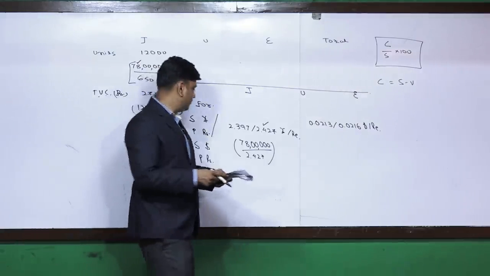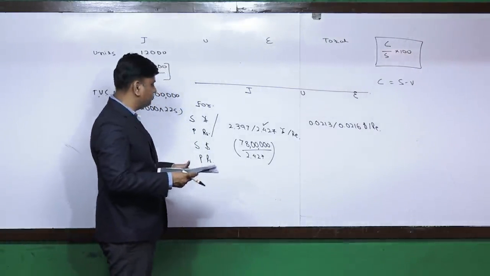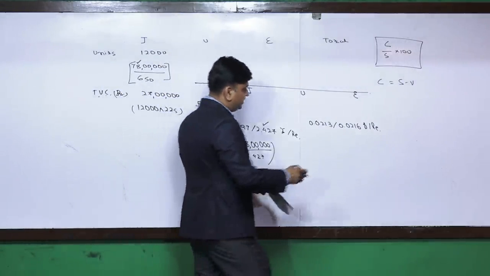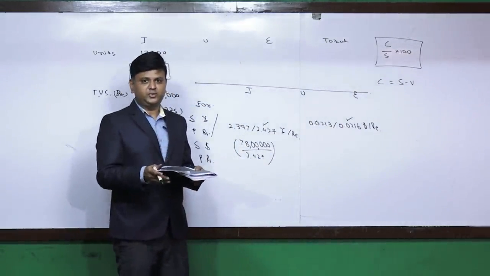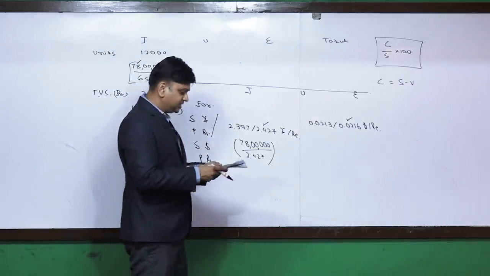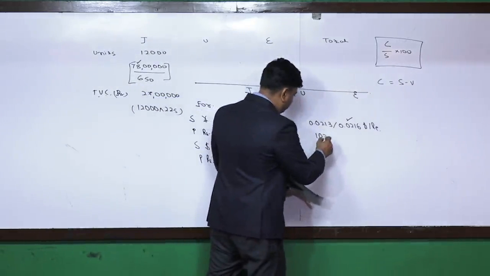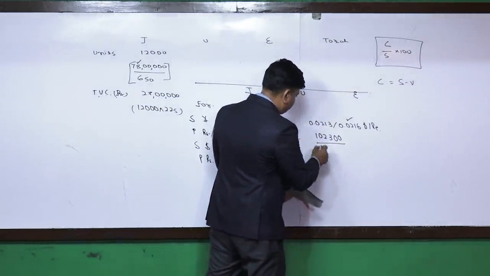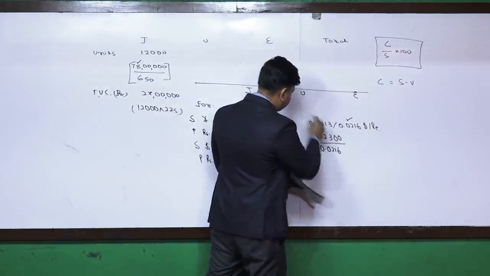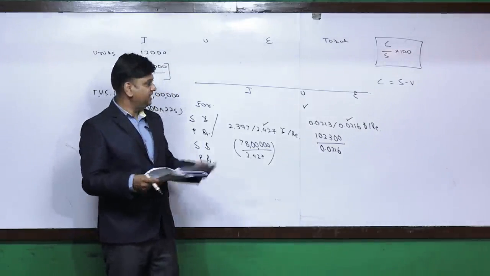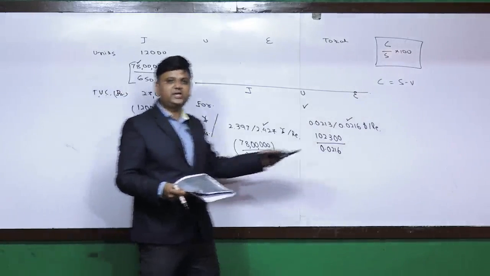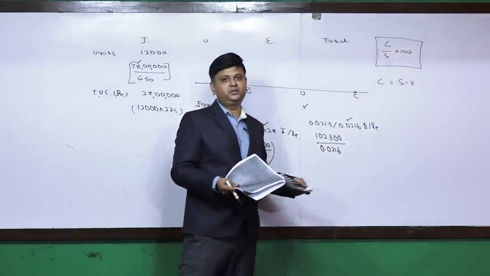We understand that again the conversion is dollar into rupees, so higher amount of dollar is required to be given to buy a rupee. The consideration is 1,02,300 divided by 0.0216. तो हमको वापस सेल्स वैल्यू रुपीस टर्म में मिल जाएगा. लास्ट में भी सेल्स वैल्यू, उसका क्या करेंगे? टोटल करेंगे. हो गया सिंपल.